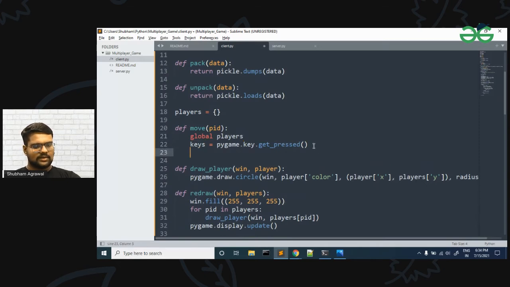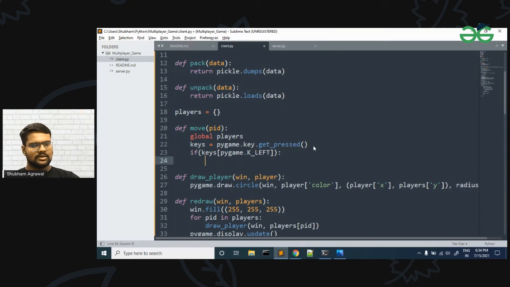So if keys equal to keys, and in this key we have pygame.K_LEFT, it means the left key. If it is a left key, then we are going to decrease our x coordinate. So we have the player ID, and in this we have x.